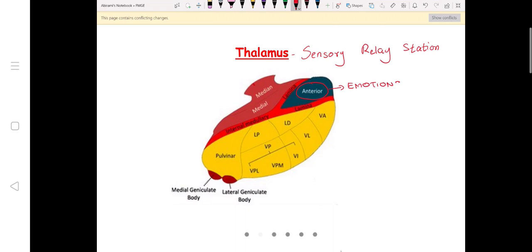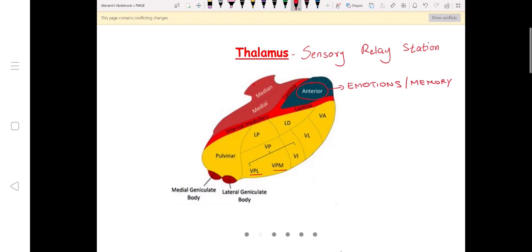So the anterior nuclei, how will you remember that? The anterior nuclei, it's in the front. So of all the sensations in the body, put emotions in the front. We carry emotions only first. So emotions and memory. Then we'll move on to VPL and VPM.